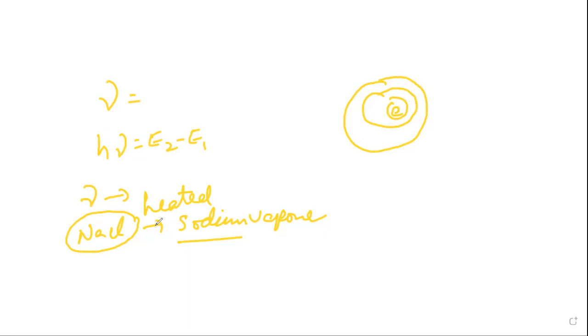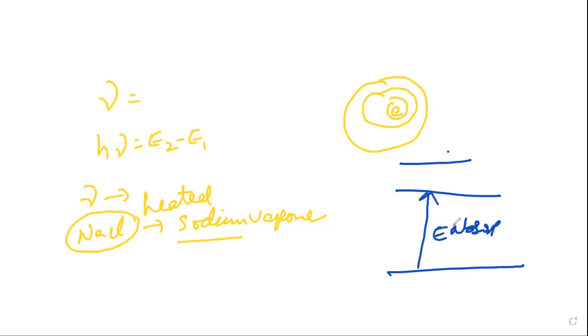So this is one of the examples for the color center. This is one excited state, a conduction band, valence band, absorption of energy, E absorption.